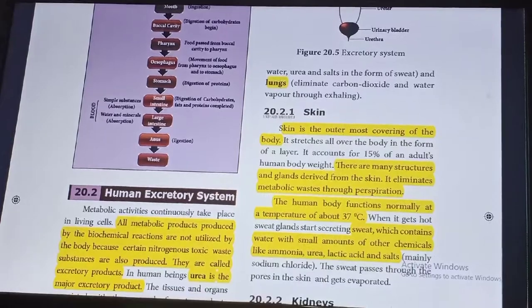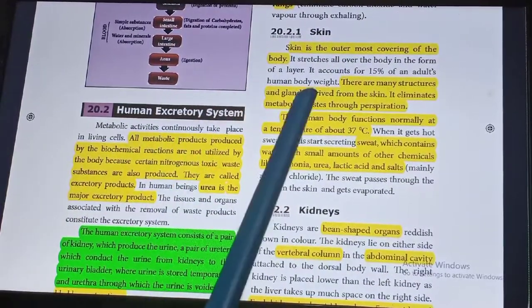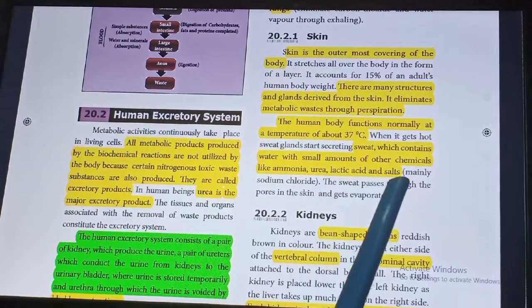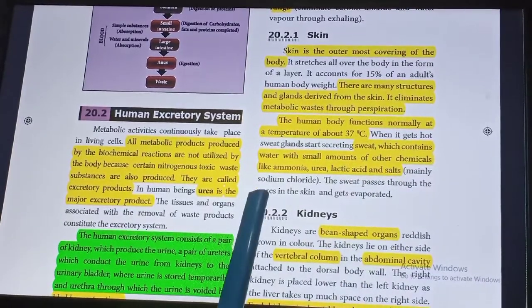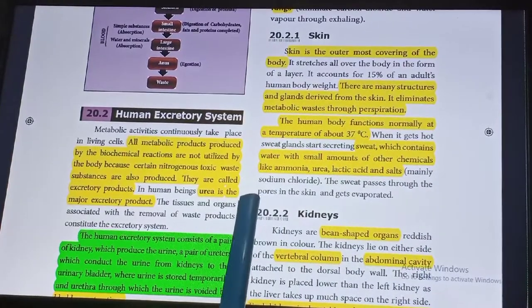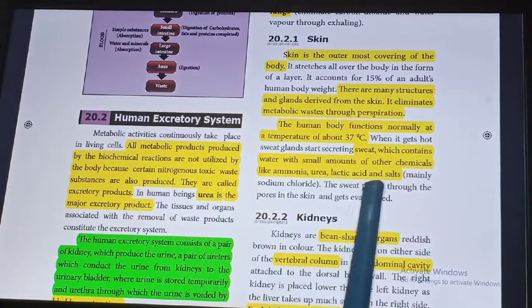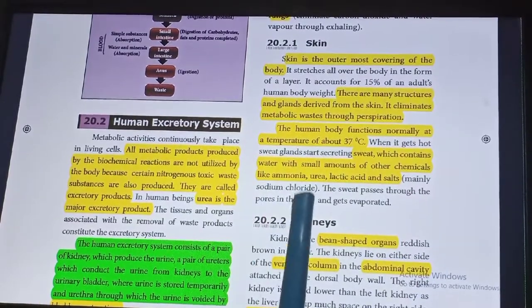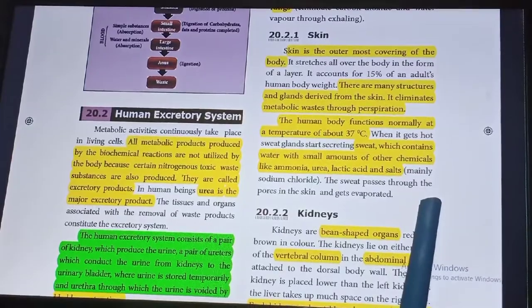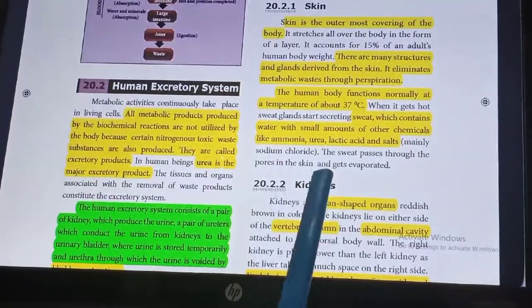The human body functions normally at a temperature of about 37 degrees Celsius. When it gets heat, the sweat gland starts secreting sweat, which contains water with small amounts of other chemicals like ammonia, urea, lactic acid and salt, mainly sodium chloride.